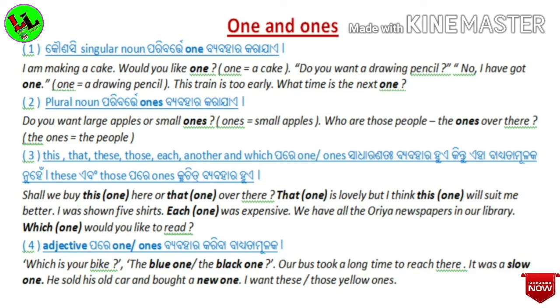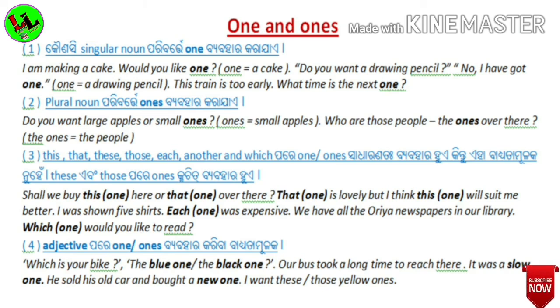The blue one or the black one? Here blue and black, these are 2 adjectives. So we used one. Then another example, our bus took a long time to reach there. It was a slow one. Slow is the adjective here.